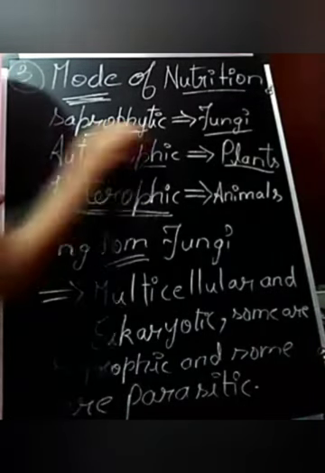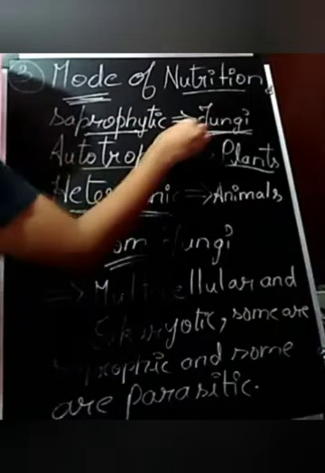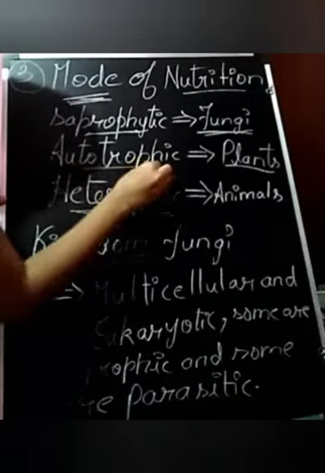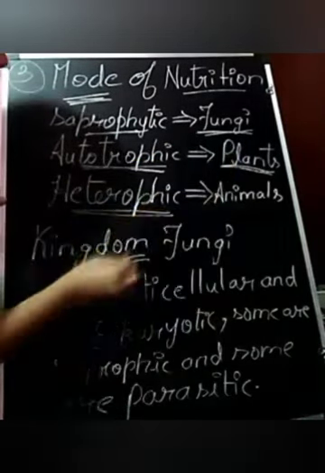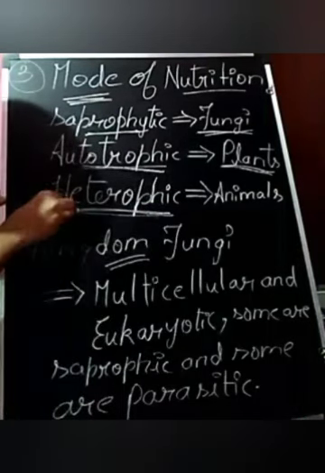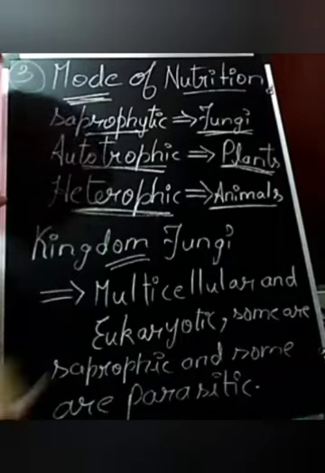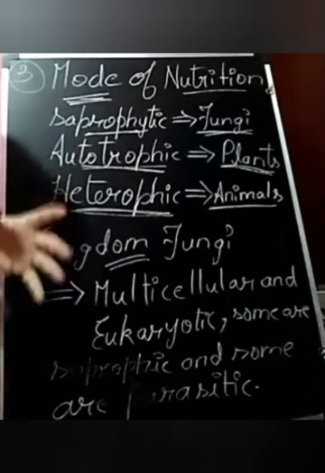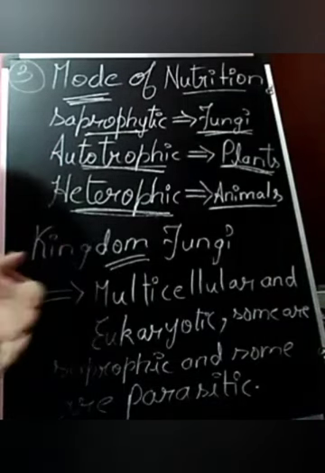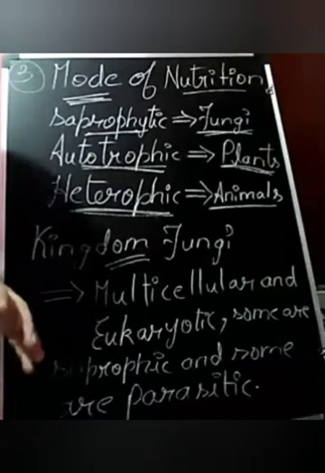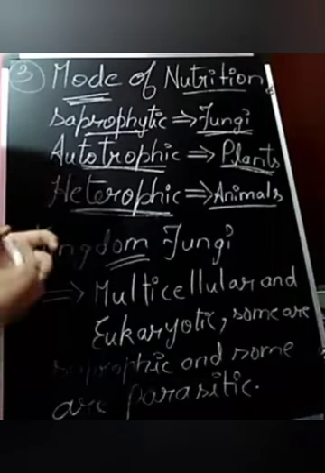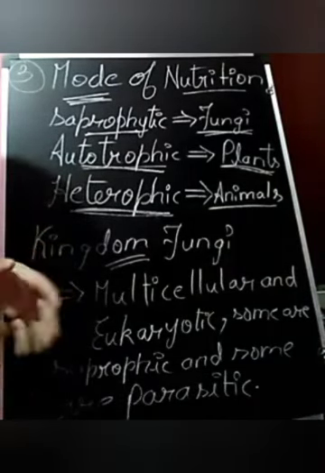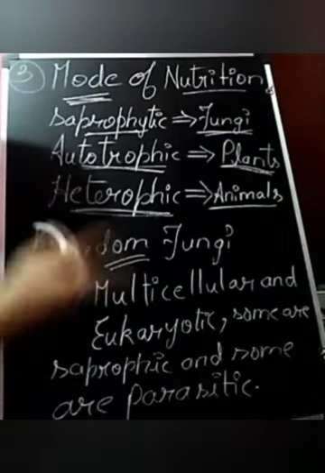Okay, saprophytic example is fungi, autotrophic example is plants, and heterotrophic or parasitic example is animals. If you talk about saprophytic, they depend on organic matter. They derive the organic matter from dead organisms.